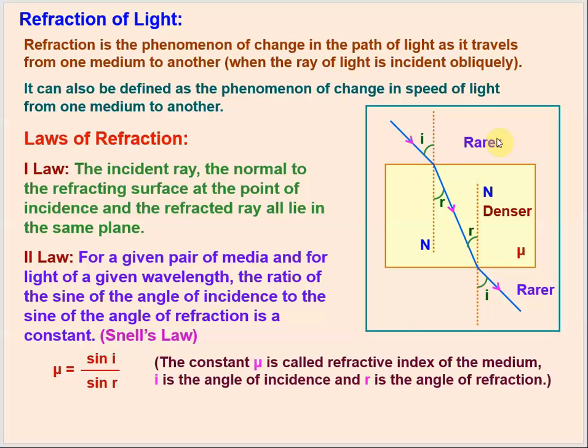Here the first medium is the medium from which the light ray was coming, and the second medium is the one which the light ray is entering. So this will be the refractive index of the second medium with respect to the first medium. For a given pair of media, it is nothing but the relative refractive index. However, we call it just the refractive index of the medium if the first medium from which the light ray is coming is a vacuum or air.